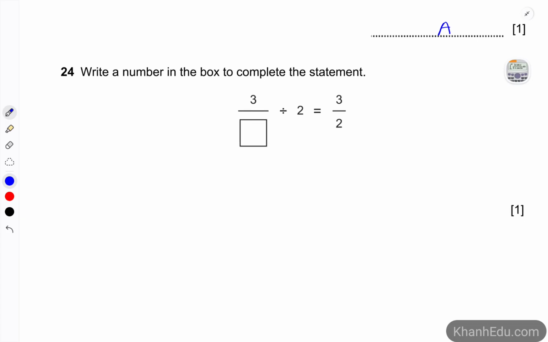Number 24, write a number in the box to complete the statement. So 3 over something divided by 2 equals 3 over 2. In order to find out this number, we take this fraction multiplied by 2. So 3 over 2 multiplied by 2 is 3. And 3 actually is 3 over 1.